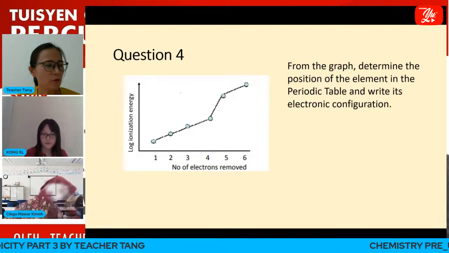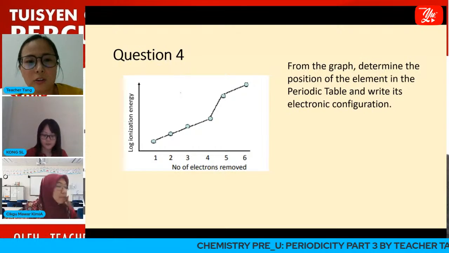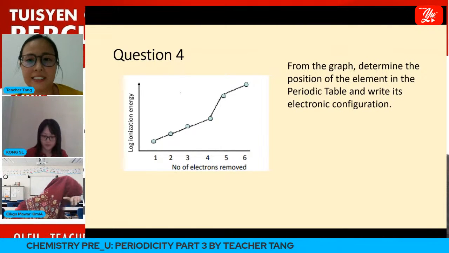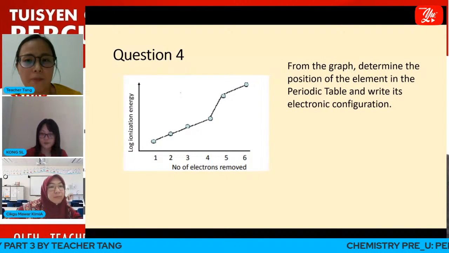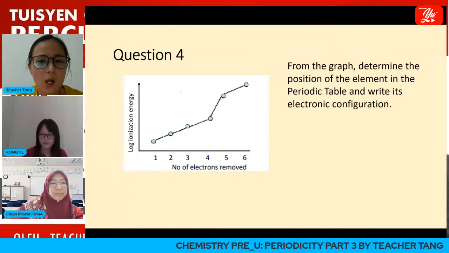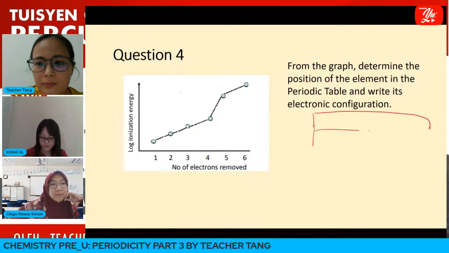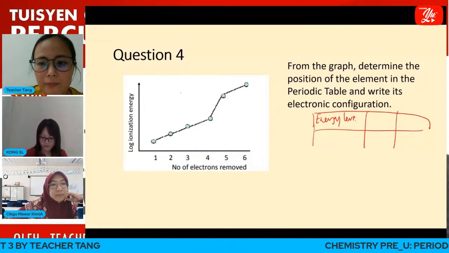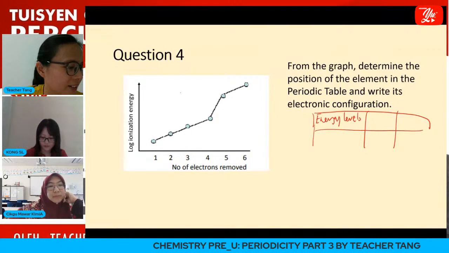Okay, now we move on to question number 4. From this graph, this is the graphical method. They give you the full set of successive ionization energy data. So could you determine the position of the element in the periodic table? Remember, I told you already, we need to determine the energy levels. So how many energy levels do we have?